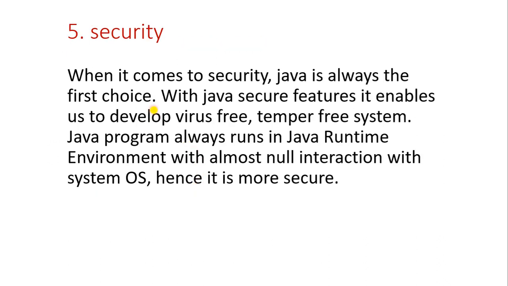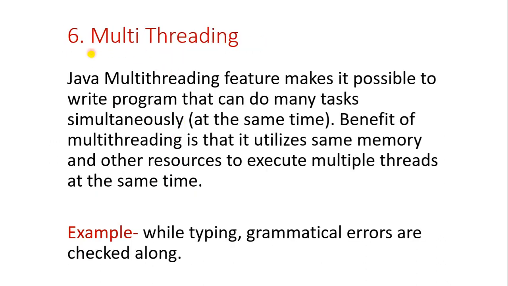That's why it provides security. Next we will go to multi-threading. As you have heard in the operating system, multitasking. What is multitasking? Doing multiple tasks at the same time, simultaneously, is called multitasking. Similarly, in the operating system it is called multitasking, and in programming it is called multi-threading. Doing multiple tasks at the same time is called multi-threading in a programming language.